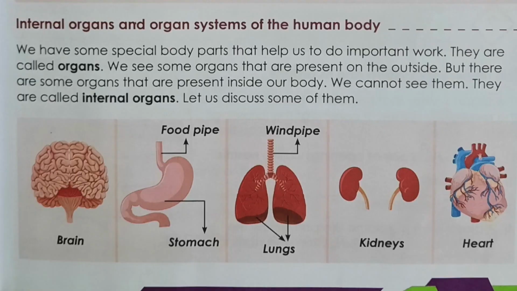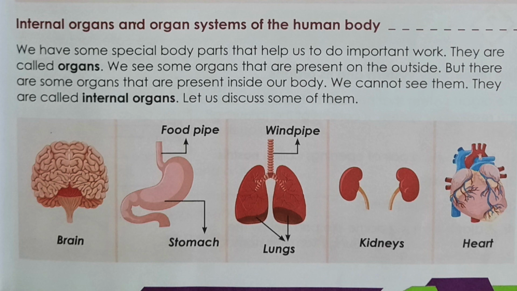Understood? Internal organs and organ systems of the human body. We have some special body parts that help us to do important work. They are called organs. We see some organs that are present on the outside.